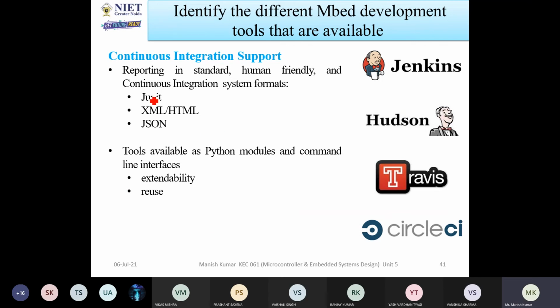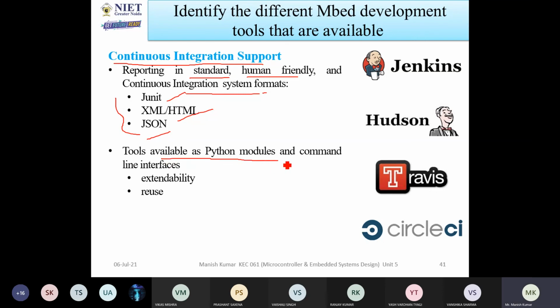And now, in the case of continuous integration support, some companies are there who will give you the continuous integration support. It means reporting in standard, human-friendly, and continuous integration system formats. So JUnit, XML, HTML, JSON. So these are all software and websites with the help of which you can develop the programs. If any problems occur in the help support sections, they will be able to support it.